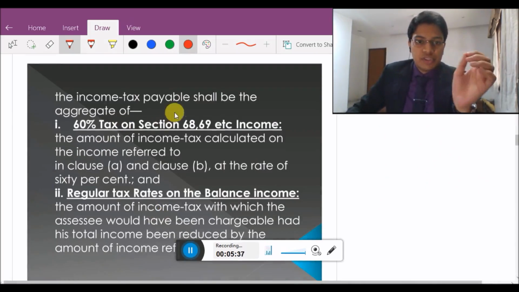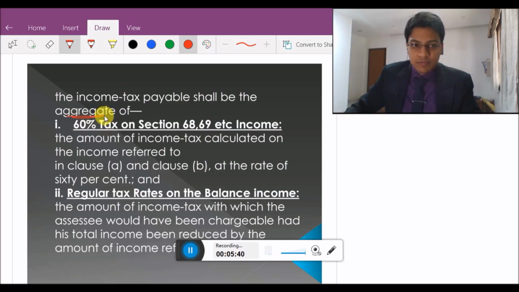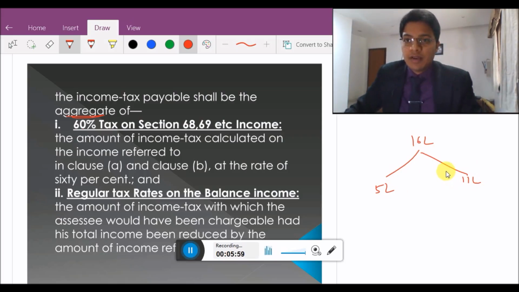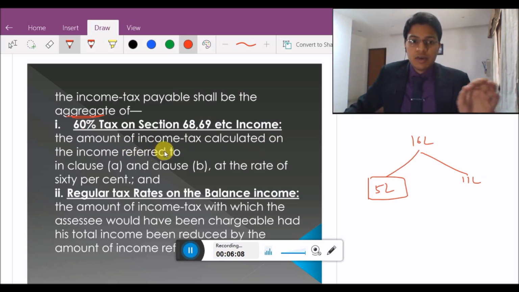The income tax payable shall be the aggregate of 60% tax on section 68, 69, etc. income. In our example, 16 lakhs was the total income, 5 lakhs was the specified section 68, 69 income, and the balance is 16 lakhs minus 5 lakhs, which is 11 lakhs. So on these 5 lakhs, the amount of income tax is calculated on the income referred to in clause A and clause B at the rate of 60%. This is an amendment.